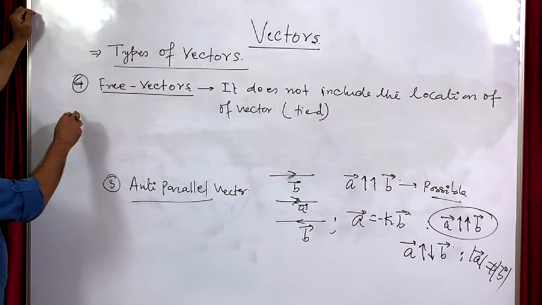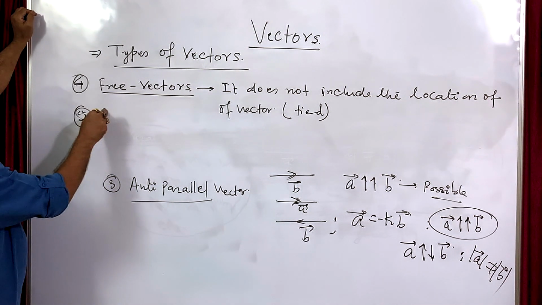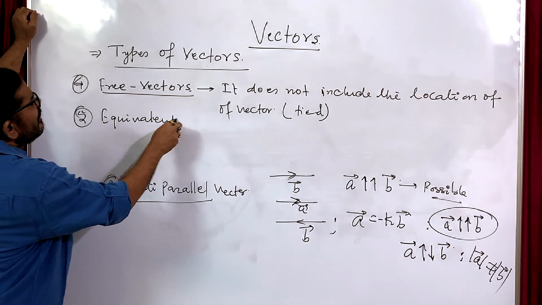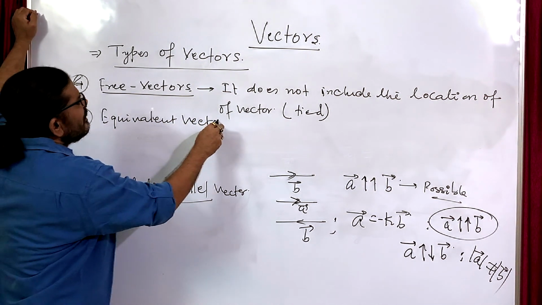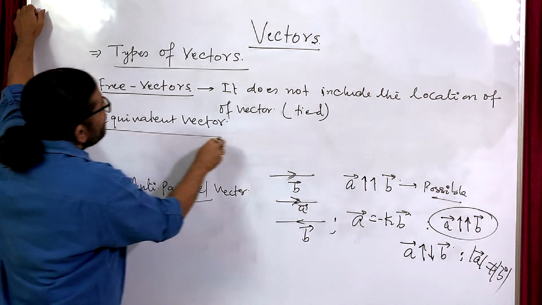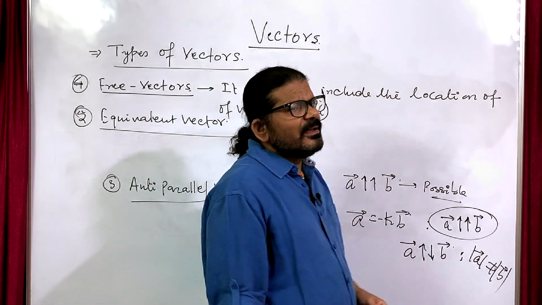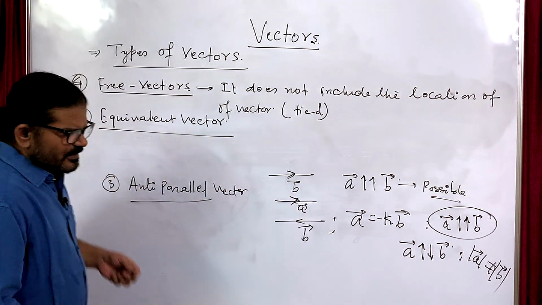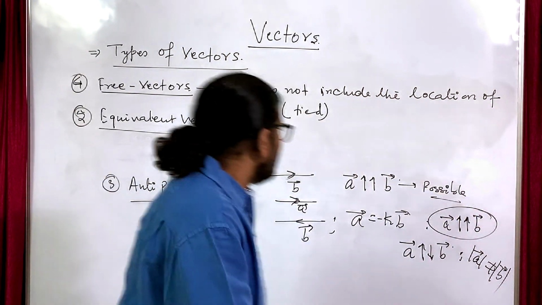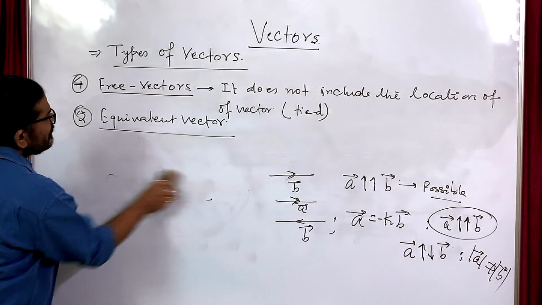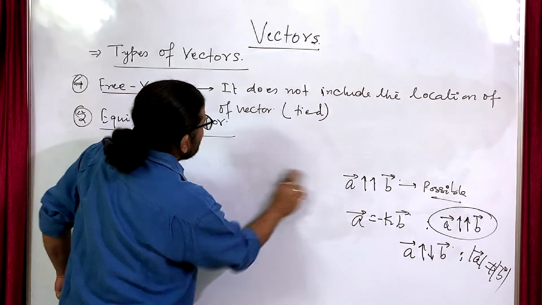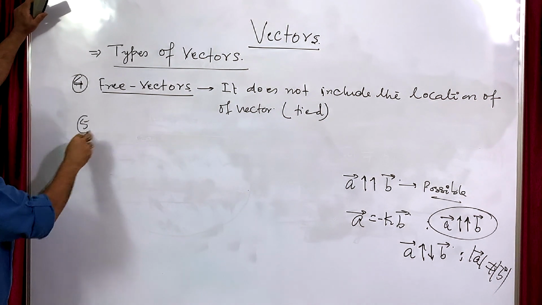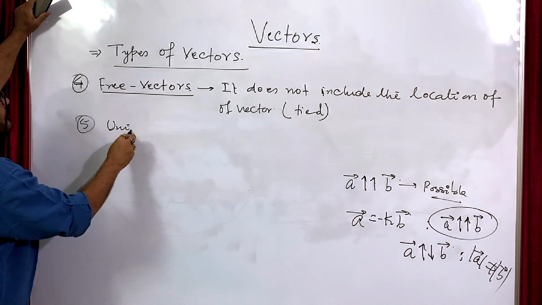Now similarly we can take another type of vector, the equivalent vector. But before that, take the fifth, the unit vector.